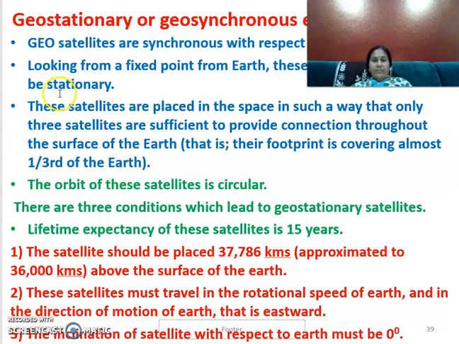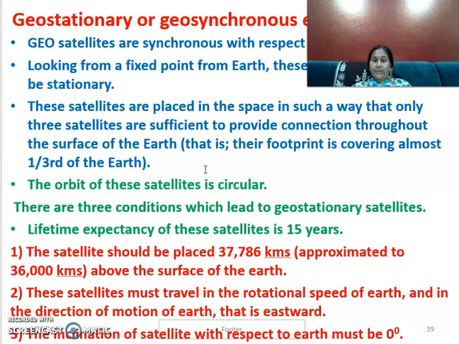Looking from a fixed point on the earth, the satellite appears to be stationary. The area of coverage on the earth is approximately 1/3 of the earth. These geostationary satellites are able to cover only a 1/3 portion of the earth. So if we want full area coverage, the minimum requirement is 3 satellites.